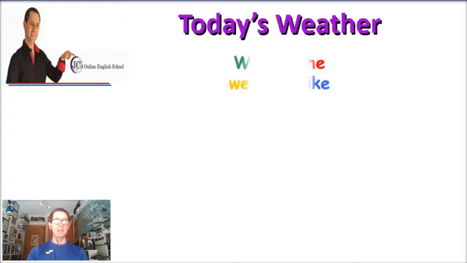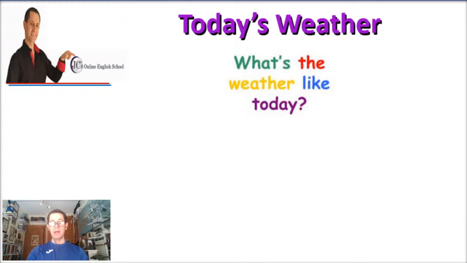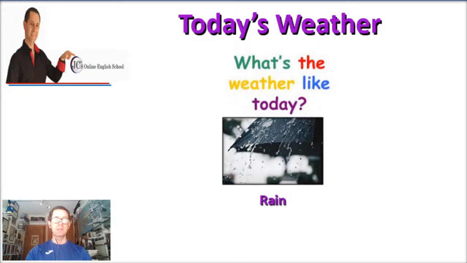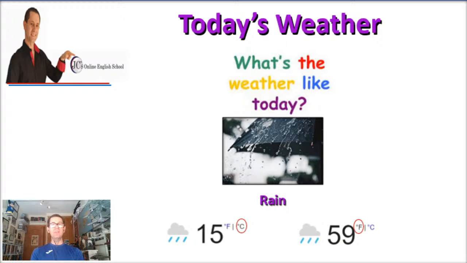Now, today's weather here in Madrid, Spain. The question is, what's the weather like today? And the answer is rain. It's not raining right now, but it's been raining the whole day. So, a very unpleasant day. The maximum temperature for today is 15 degrees Celsius, and it is raining again. In Fahrenheit that is 59. So pretty bad and unpleasant weather for today, ladies and gentlemen.